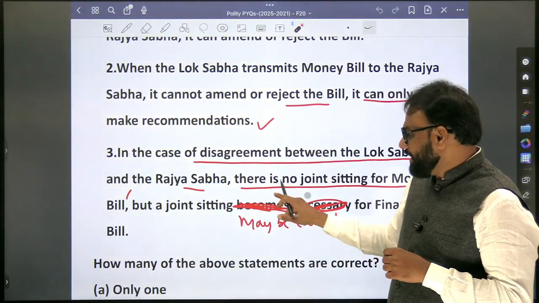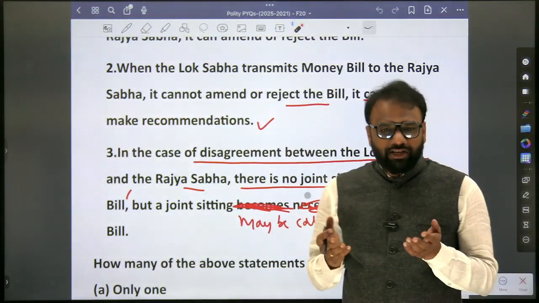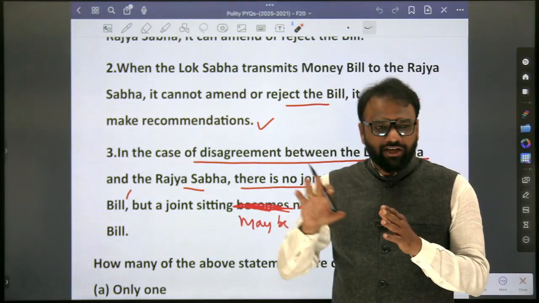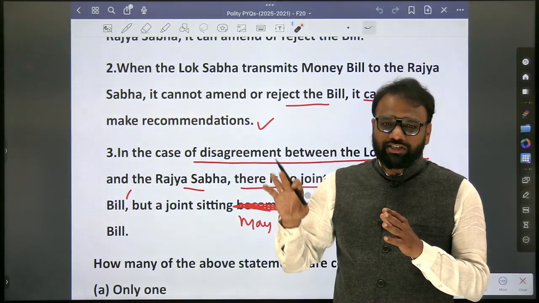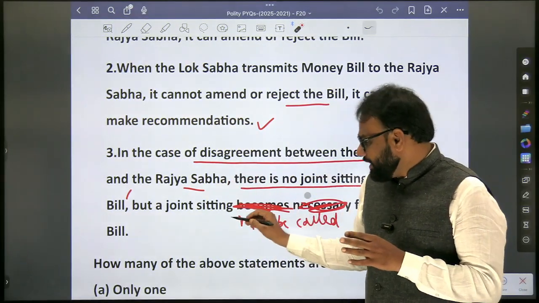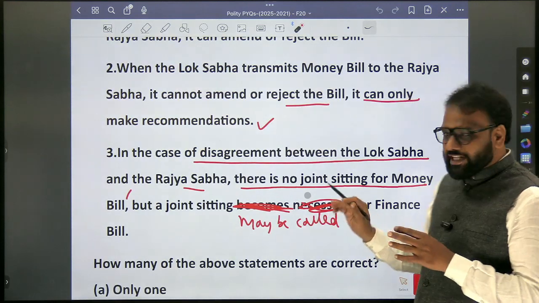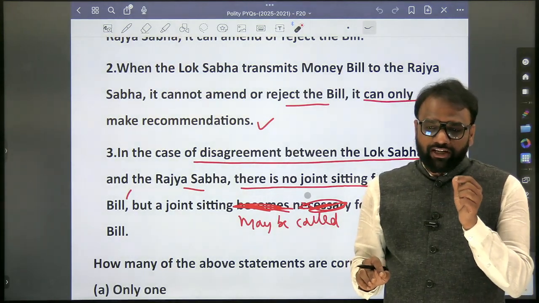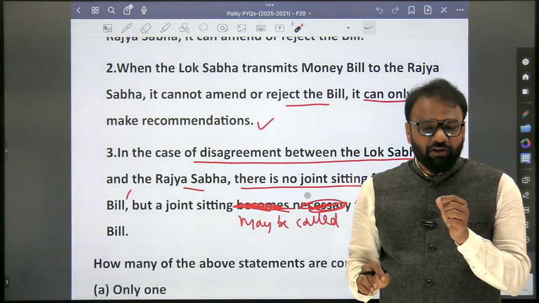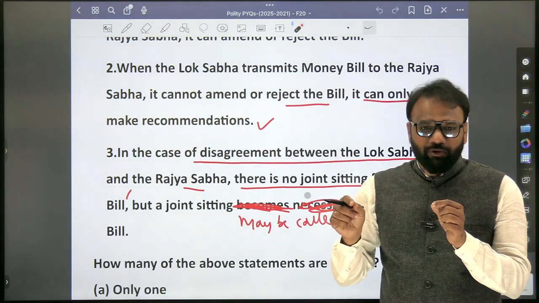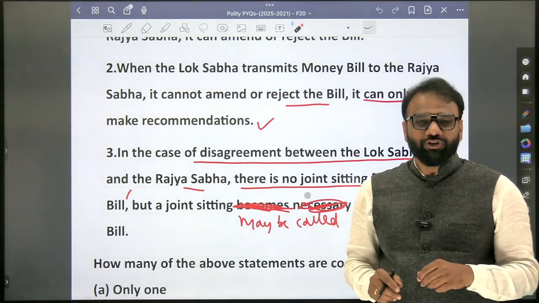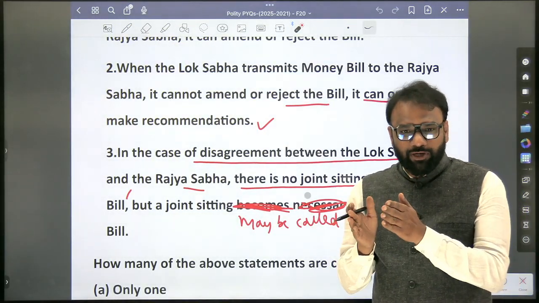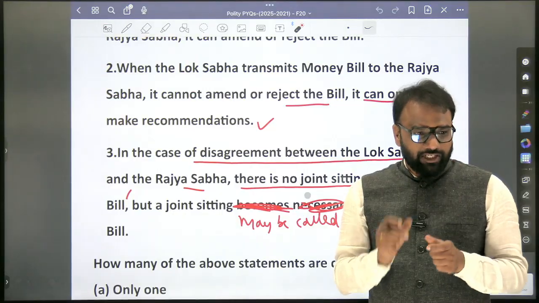But what have they made here? Necessary. It is the discretion of the president, not exactly discretion, it means whether the council of ministers will say yes or no. It is dependent on that. So here, a joint sitting may be called for a finance bill. Whether the joint sitting provision exists for both 1 and 2 or only one of them? For both finance bill 1 as well as finance bill 2, there is a provision of joint sitting.